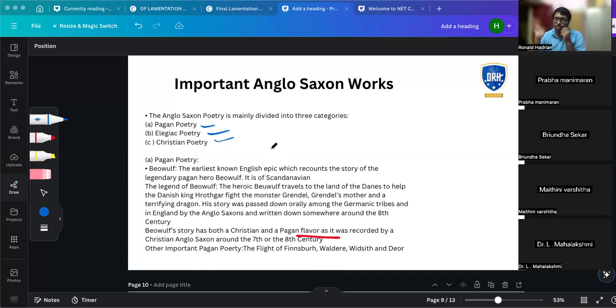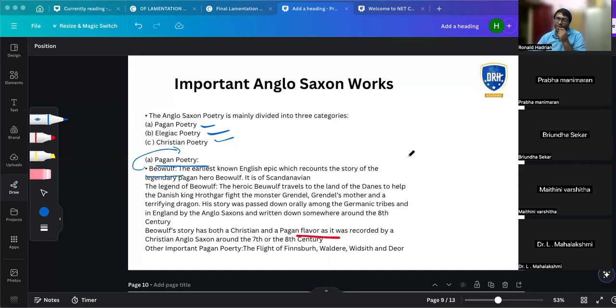So what are the three types of Anglo-Saxon works? Pagan poetry, elegiac poetry, and Christian poetry. Obviously, in pagan poetry, the first to come is the epic Beowulf. Beowulf we will see in detail, so just know it's one of the great epics. But who wrote it? Any idea?